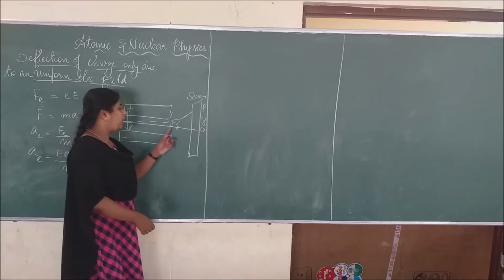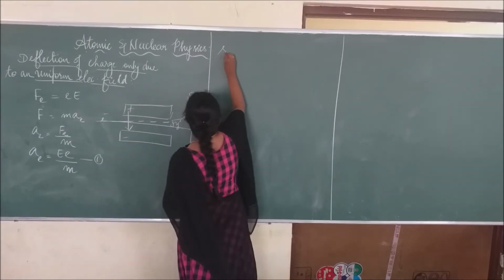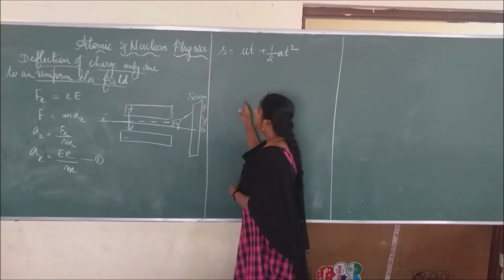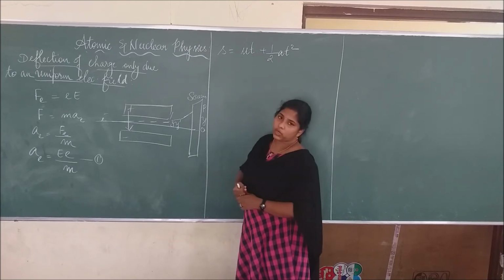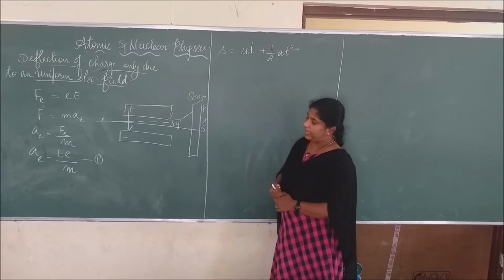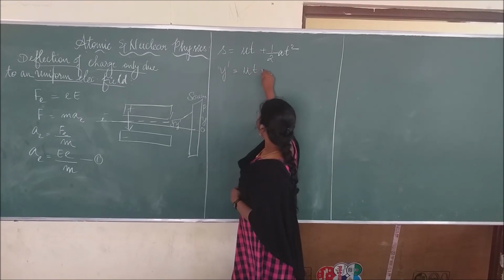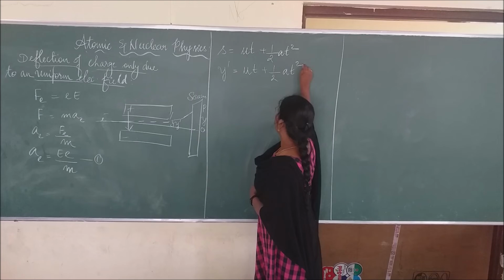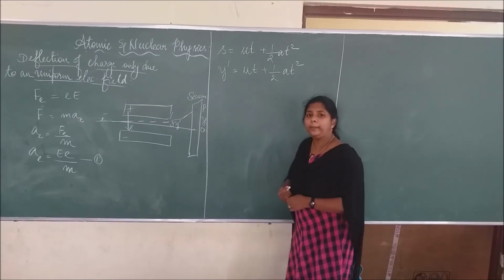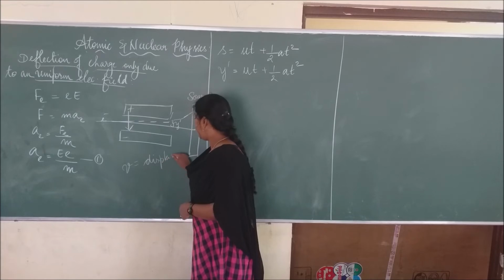Right? So how will you find the y dash equation? According to the kinematic equations of motion, we know the second equation S equal to ut plus half at square. Right? Here S means the displacement, u is the initial velocity, t is the time taken by the cathode ray, right? And a is the acceleration. So we can replace S with y dash, equal to ut plus half at square. Right? So I use initial velocity zero, I said. So t is the time taken. What is the time taken value? So we know generally velocity equal to displacement by time taken.